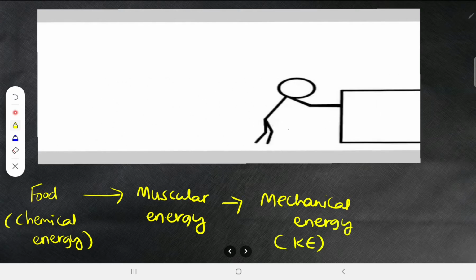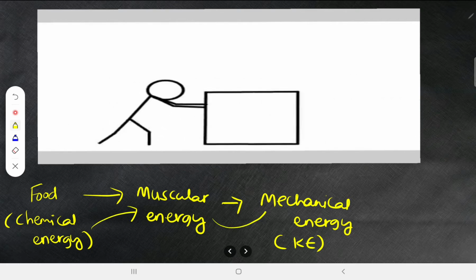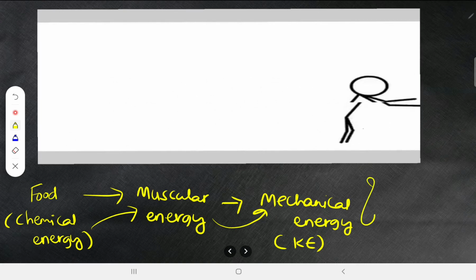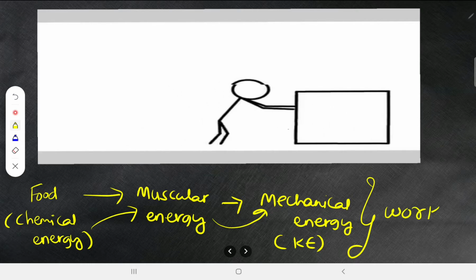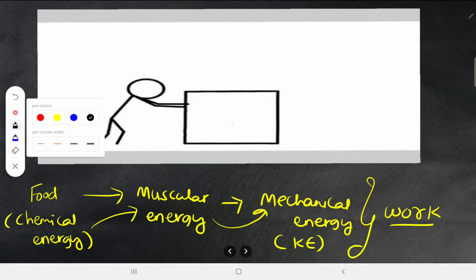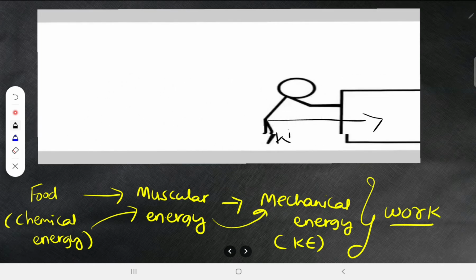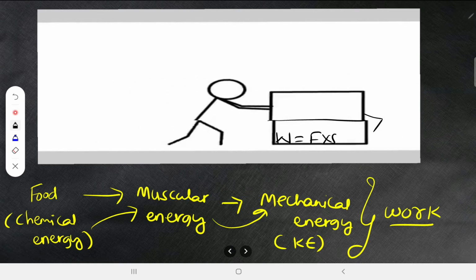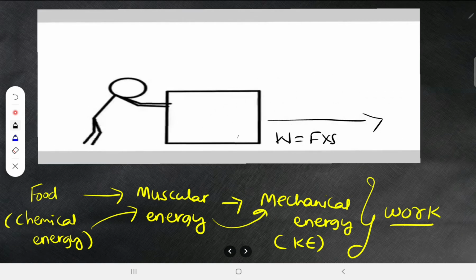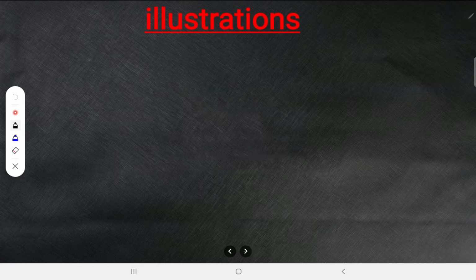We know about that. But don't you think chemical energy got converted into muscular energy, and muscular energy got converted into mechanical energy? And during this process of transfer, what happened? Work has happened. Now look at this. He applied some force, and this went forward. Then definitely there must have been some work, all right, because work is equal to force into displacement, right? So force is applied and displacement is happening. That's why during this transfer of energy, work is also done. All right, let us take some illustrations.